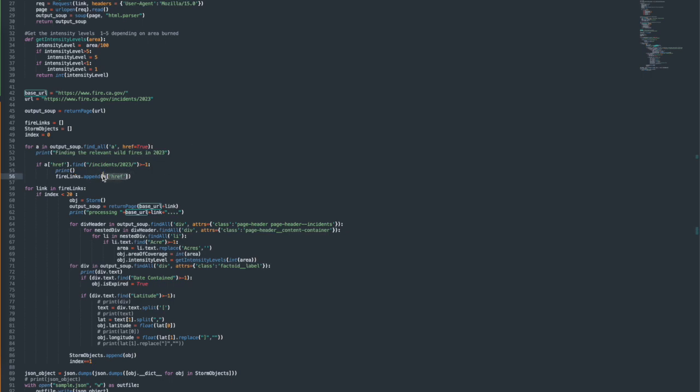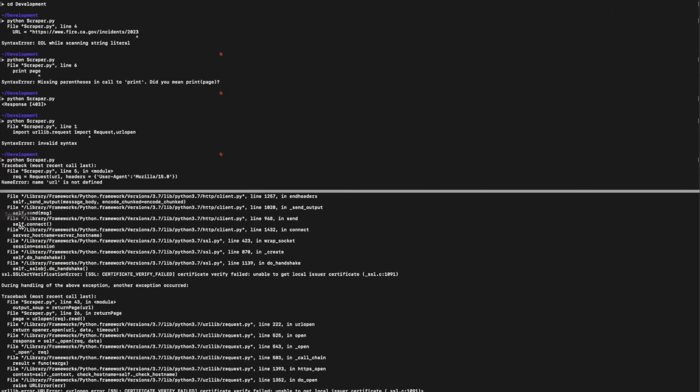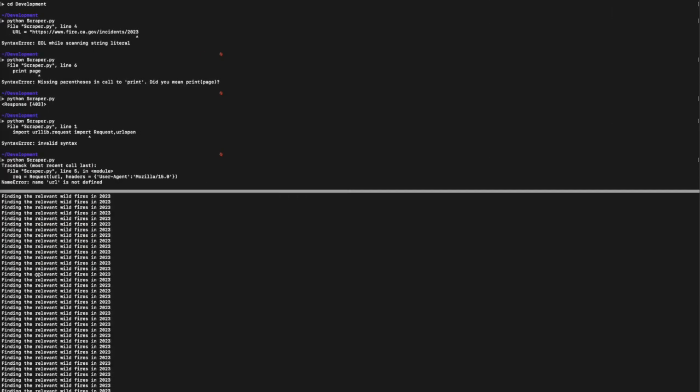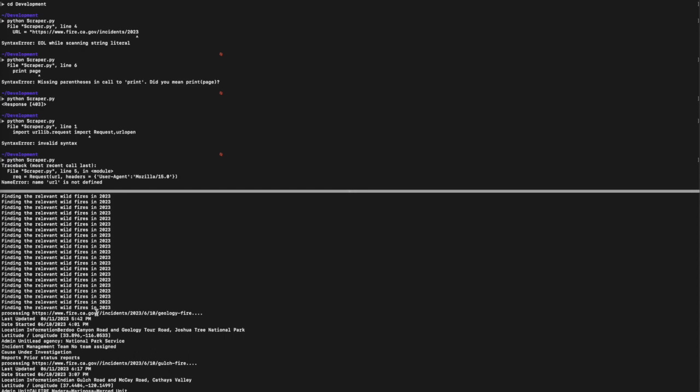So that a href is not being printed for some reason, but we have printed another line that is showing which URL we are processing. It is showing all of the URLs that we have fetched and added to our array of fire URLs. These are just like the URLs I have shown you on the website.